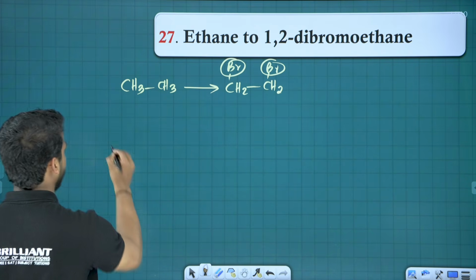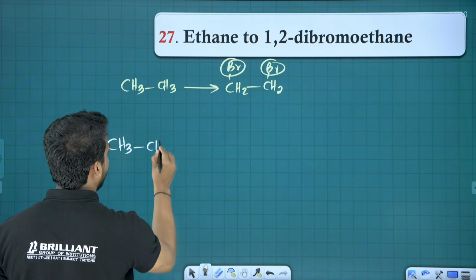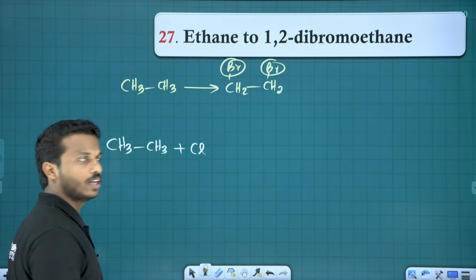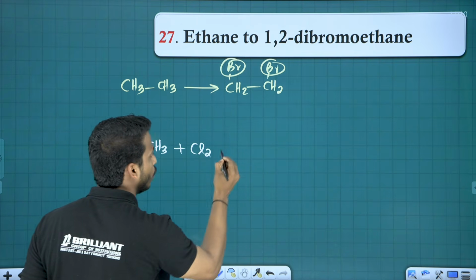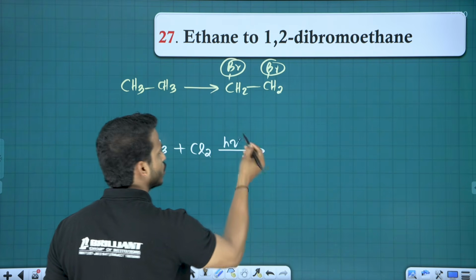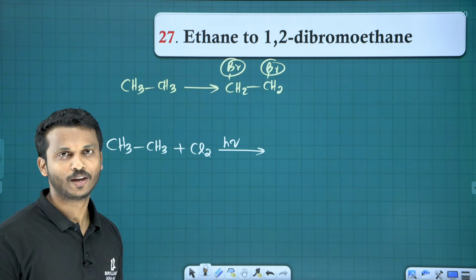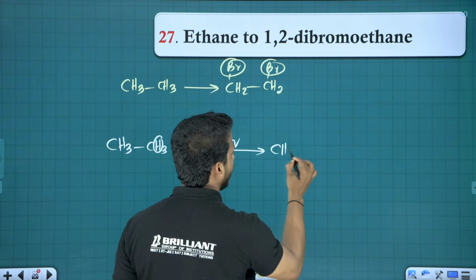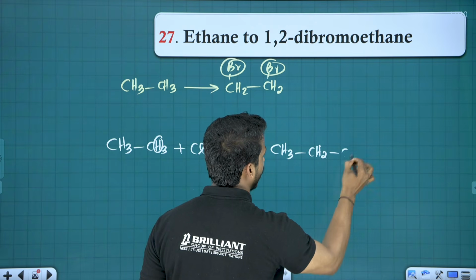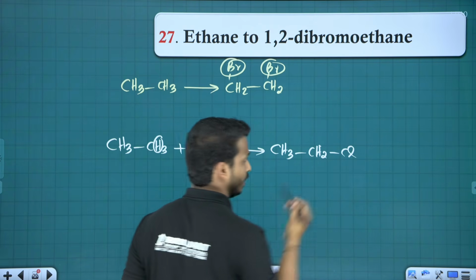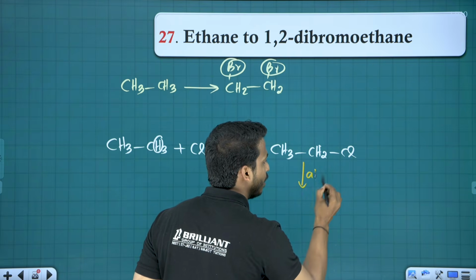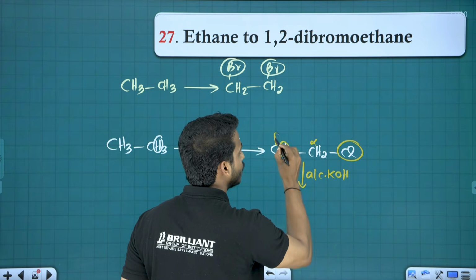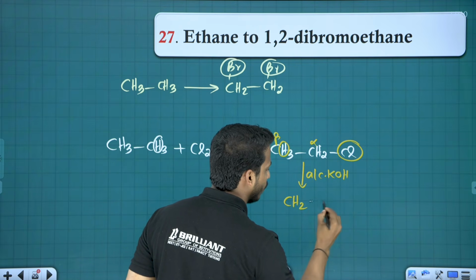What is the method? See, first this ethane, let me bring a chlorine. So you may think, sir, we need bromine, right? Just wait, all of you. Chlorine or bromine, we can use it in presence of light. What is that? Substitution. What is substitution reaction? Remove 1 hydrogen, add 1 Cl. So we get CH3CH2Cl, chloroethane. Right? Now let me do beta elimination, alcoholic KOH. So halogen go from alpha, hydrogen go from beta, get a double bond between alpha beta.